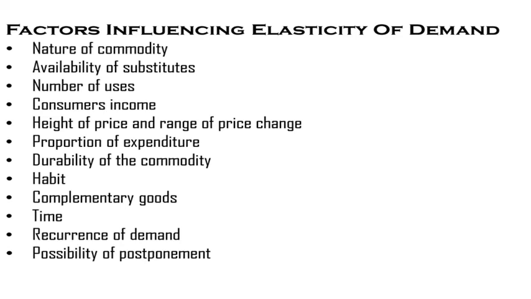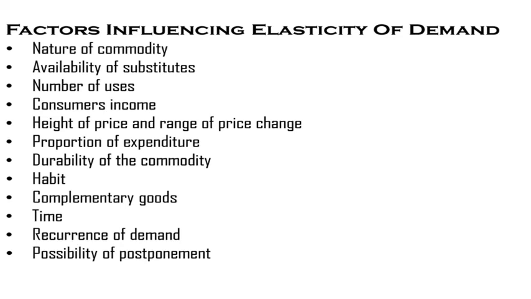Non-availability of substitutes. When there are no substitutes for a commodity like salt, the change in price will not cause any change in demand. People will not reduce usage of salt when its price rises, nor will they buy more salt when its price falls. So the demand for it will not change. Hence the demand for such goods is inelastic. And when you are coming to the variety of uses, first one, several uses.